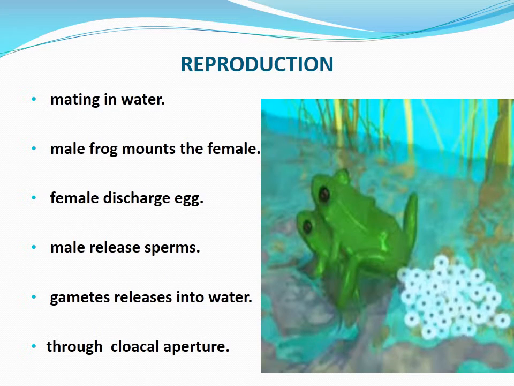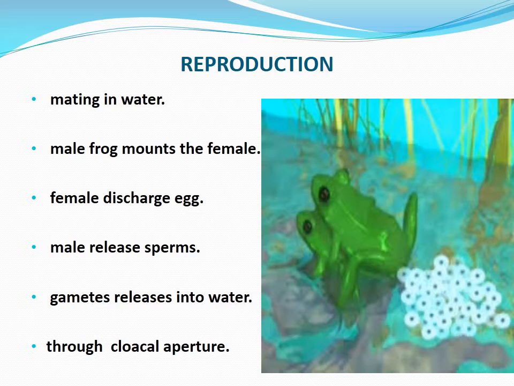In the case of frog, mating takes place in water. During mating, the male frog mounts the female, clasping it firmly behind its forelimb. In this figure, you can see the position. The female then discharges out the egg into the surrounding water. As the egg passes through the cloacal aperture of the female, the male discharges the sperms over the egg mass. This event is very clear in this figure.